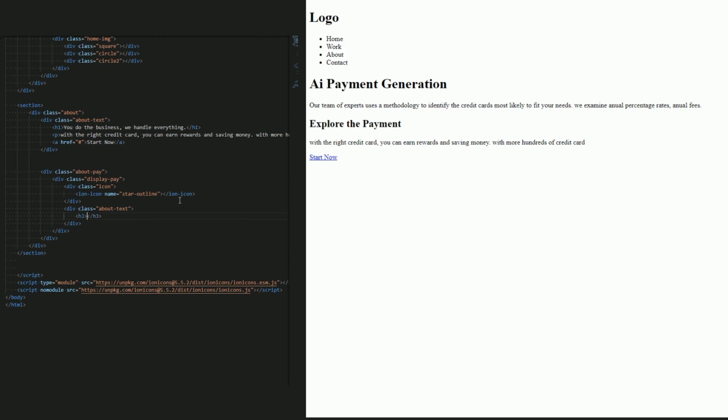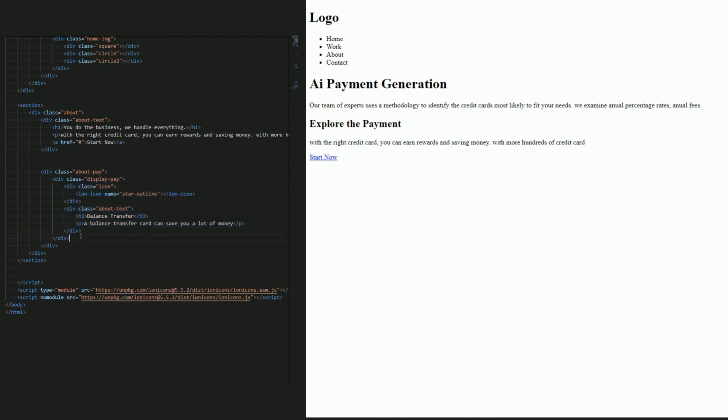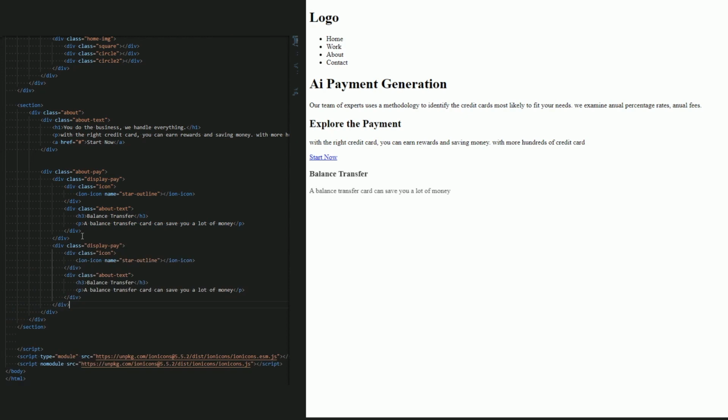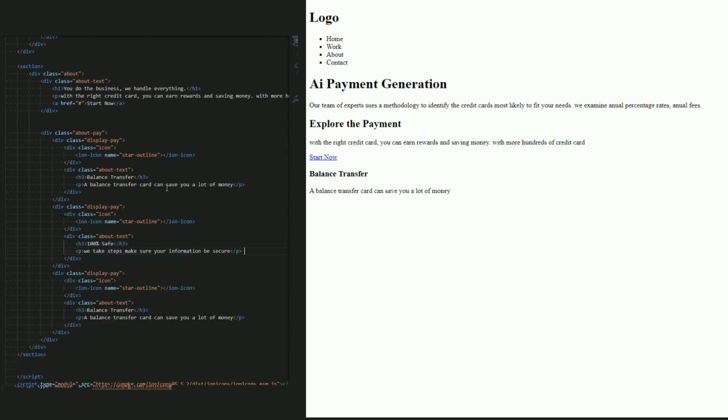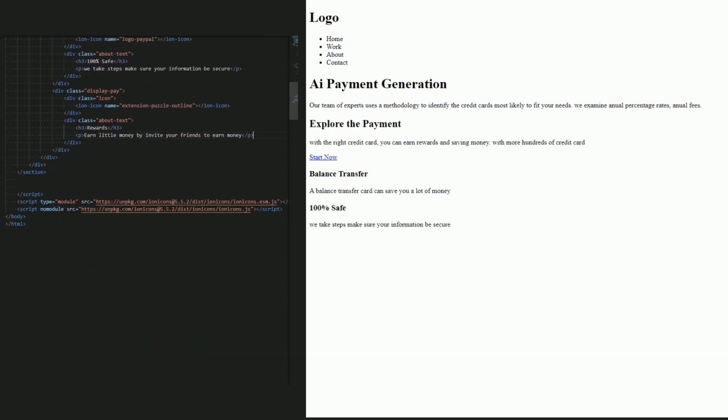Now let's add the same title and the same description. I will do it fast. And now just copy and paste it 2 times. And let's change the icon and the text. Okay, nice. Next is the blog.